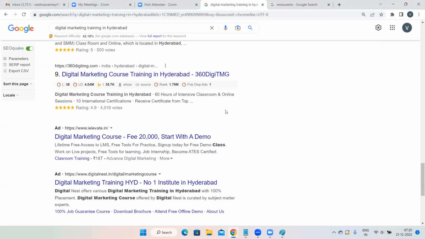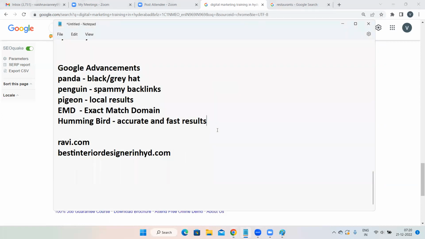And this only happens because of a software called Hummingbird. This Hummingbird gives you the accurate results and also very fast results. Within few seconds, you are able to see the results. Why you are able to see? Because of Hummingbird, accurate results. That is the Hummingbird software or Hummingbird update.